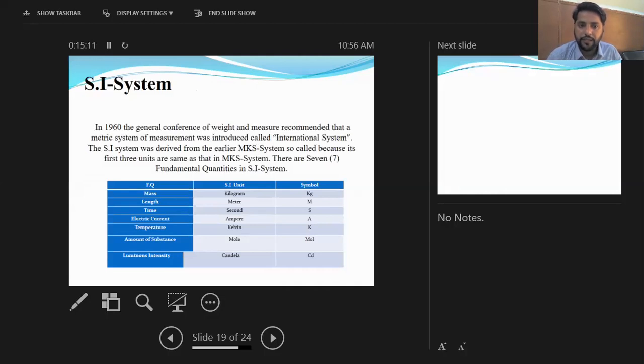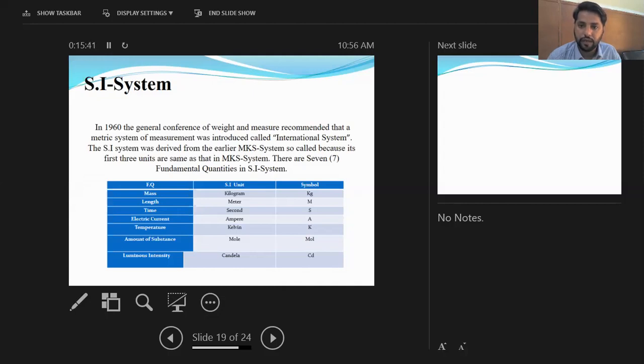In 1960, the General Conference on Weights and Measures recommended a metric system of measurement, which was called the International System. The International System was derived from the earlier MKS system, so the basic three fundamental quantities are the same as in the MKS system, and four new fundamental quantities were introduced. The 19th century is known as the century of physics.